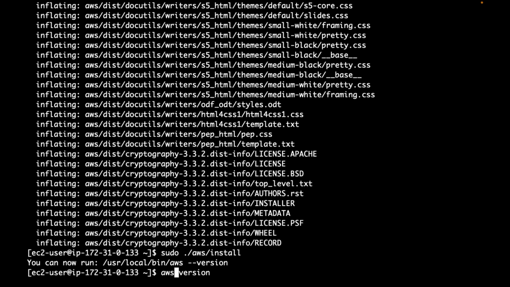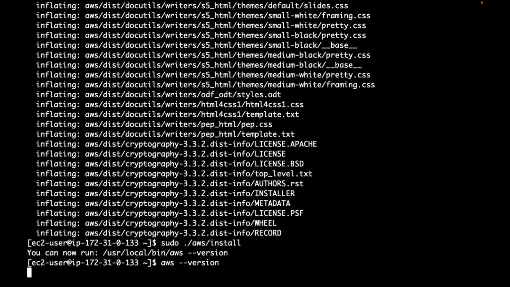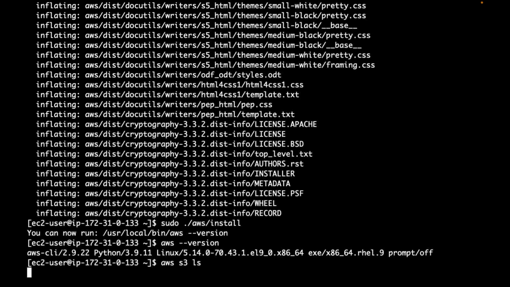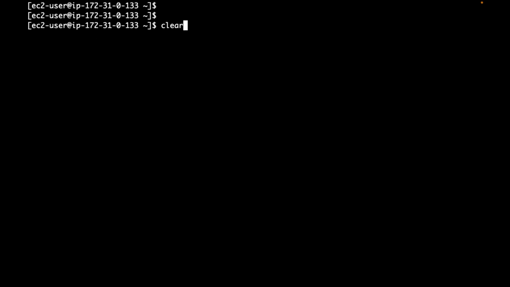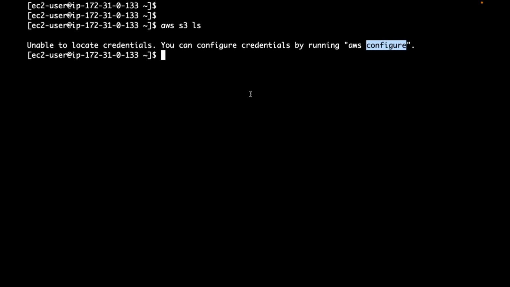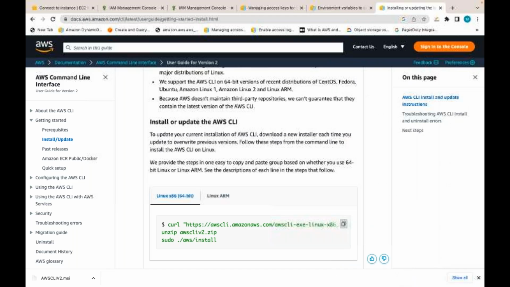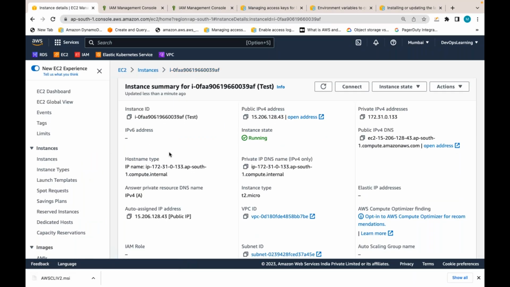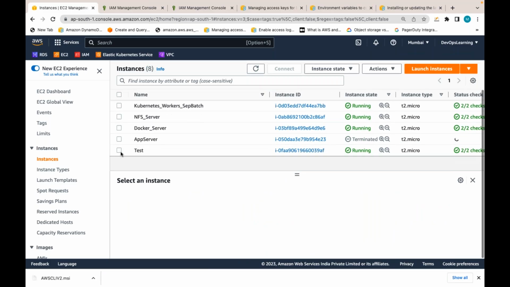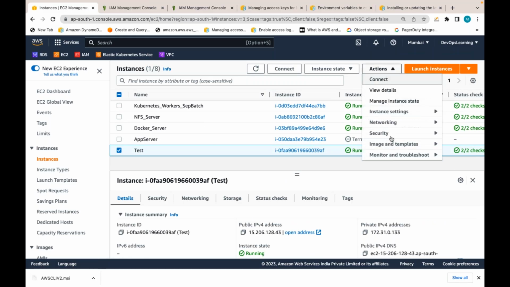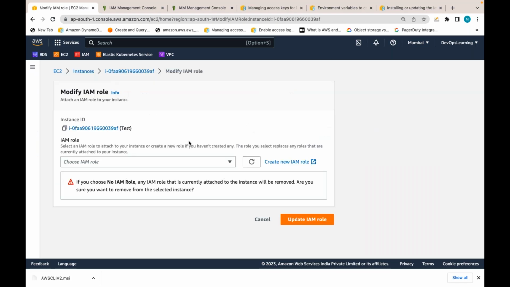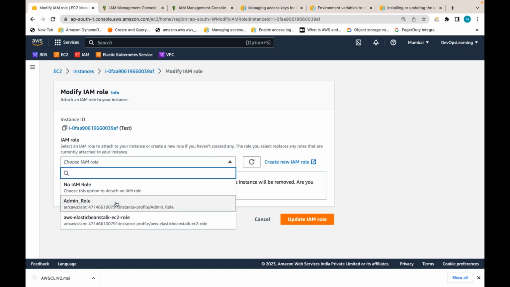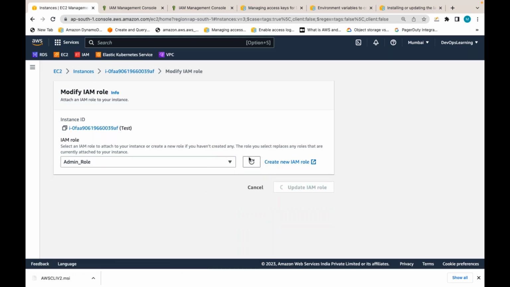AWS CLI is installed, but if I execute any AWS command like aws s3 ls, you get the aws configure option. But you do not need to configure access keys and secret keys here. Instead, you can create an IAM role as an admin and attach that IAM role to this server. So I created the IAM role, and I am attaching this admin role where I have attached the administrative policy.